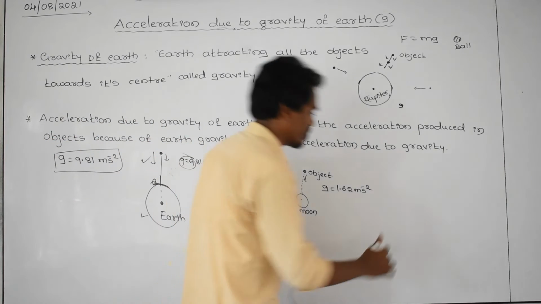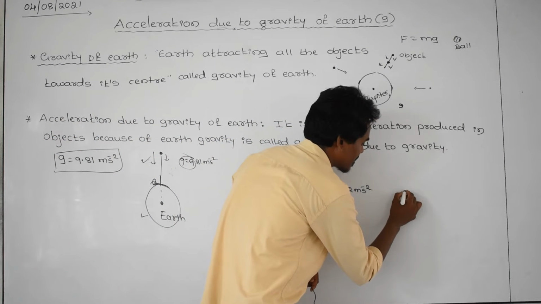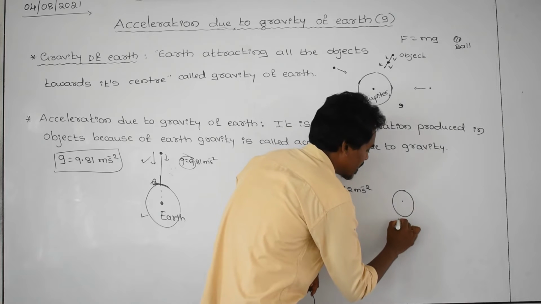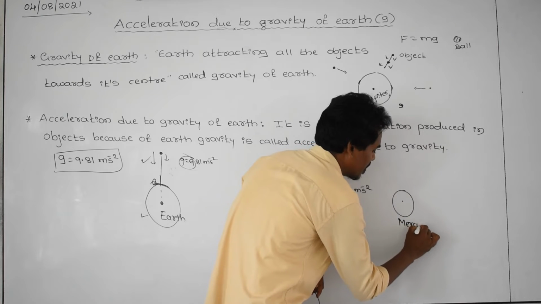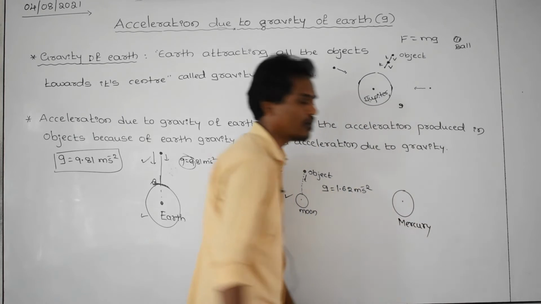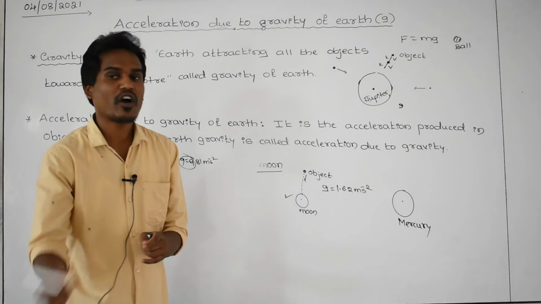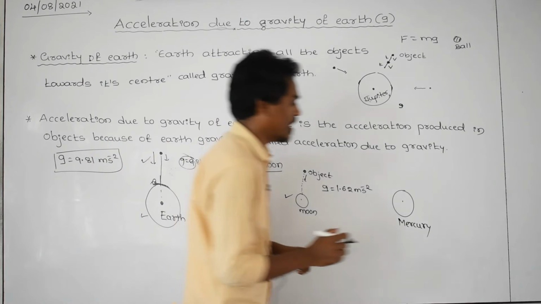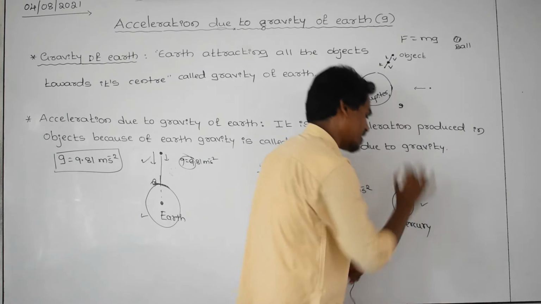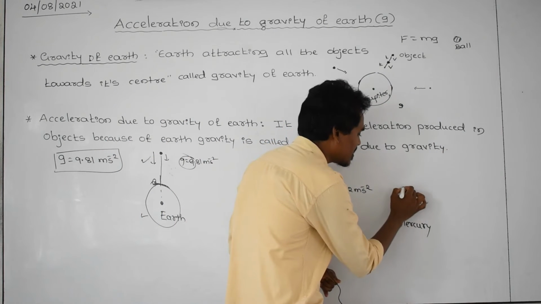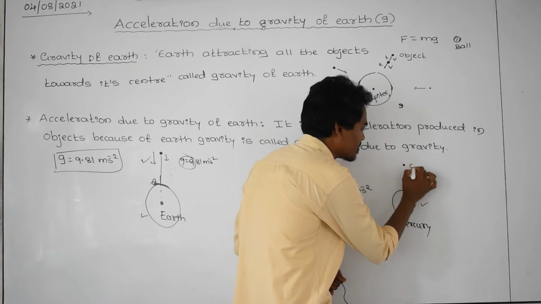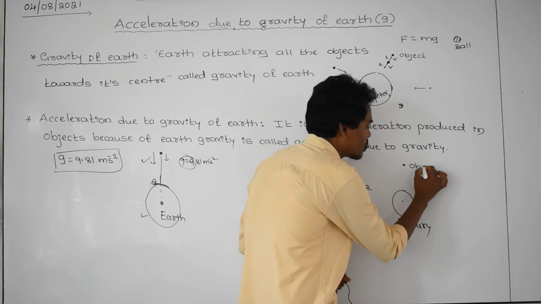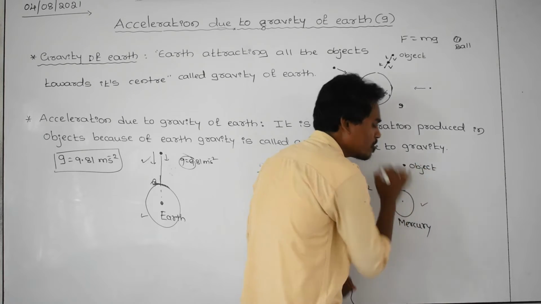And take another example. I am giving another example. Let us take, this is Mercury. Mercury is also a planet. Among a list of 8 planets, this is the first one. Let us take, it also has gravity. Let us take the object to a certain height and leave the object.